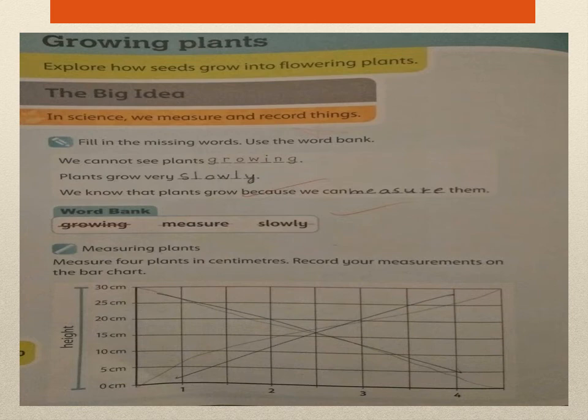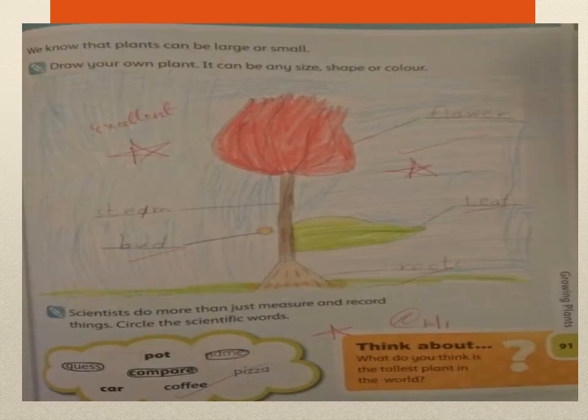Now the next, you have a chart. You don't have to do that chart. Just cut this chart with your pencil, put a cross. Now come towards our last page of today. Okay class, so this is your last page of today. This is page number 91. Also write date and day on page number 91.